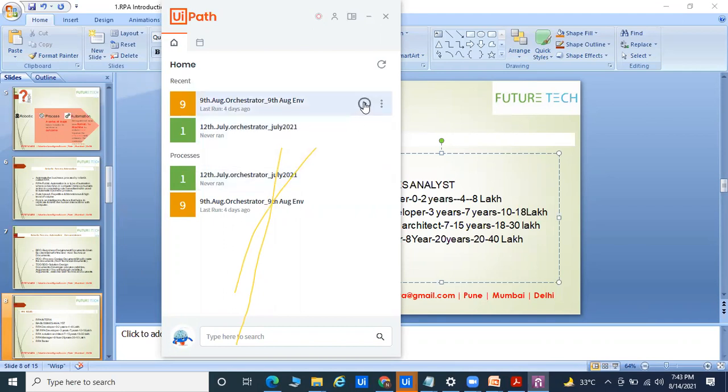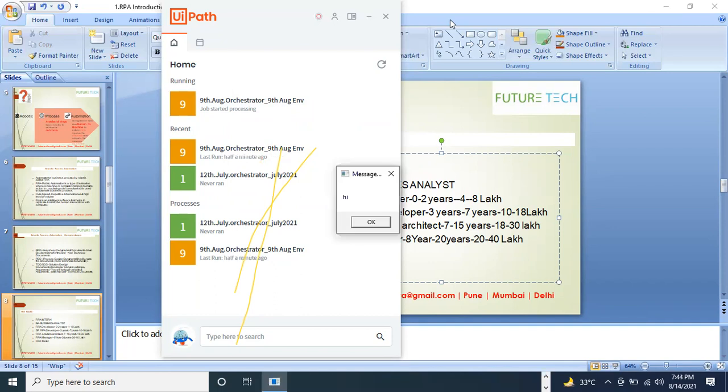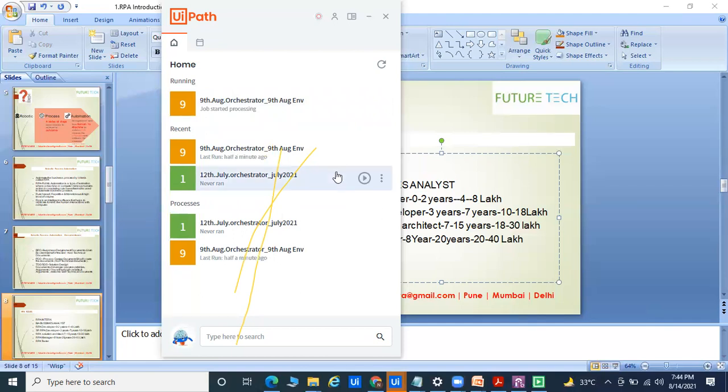The RPA tester executes the bot and checks whether the business process, whatever the development has done, is working fine according to the requirement. That is the thing we call the RPA tester. RPA tester is not a regular software tester. If you are going for the RPA tester, your quality and technical knowledge should be like an RPA developer, meaning you have to understand the process and how the development was done. So RPA tester is a very different thing, and software tester is a very different thing.